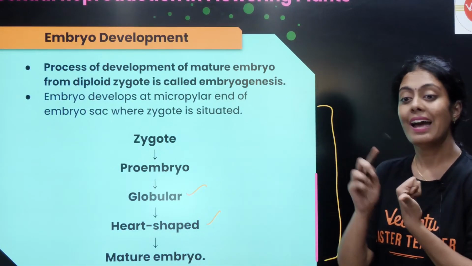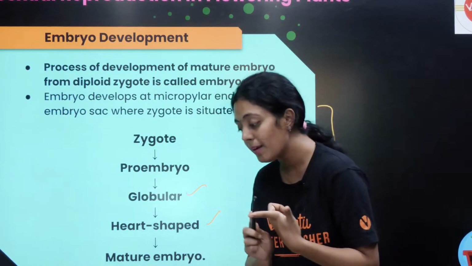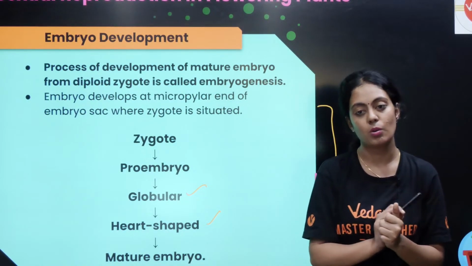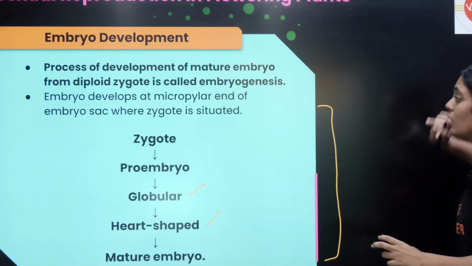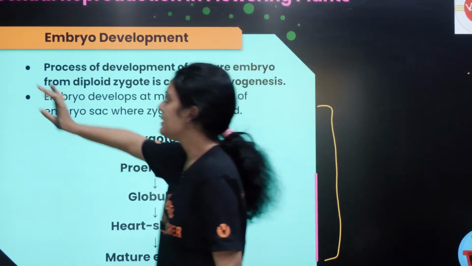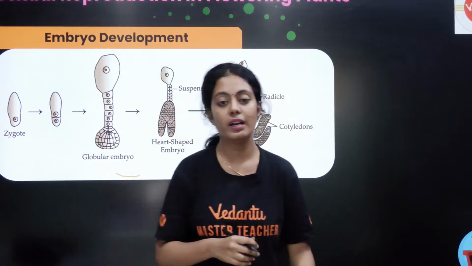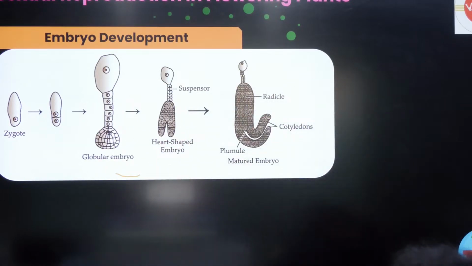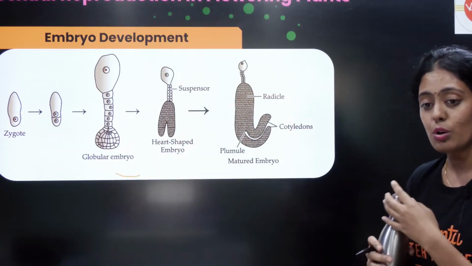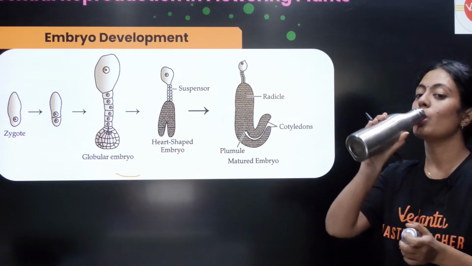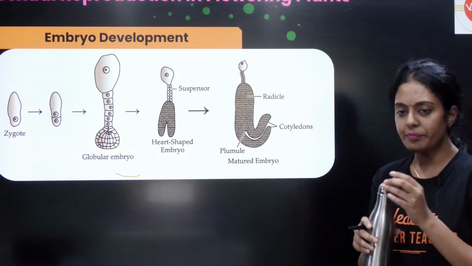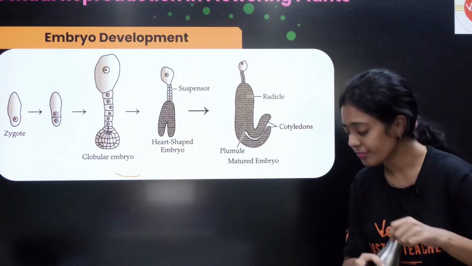First நாம என்ன பார்த்தோம்? Endosperm development பார்த்தோம். இப்போ நாம என்ன பார்க்கறோம்? Embryo development பார்க்கறோம். Okay, so that embryo is very important because that is what is going to develop into your seed. Okay, இதுதான் உங்க textbookல கொடுத்திருக்க picture. Okay, you have zygote, globular embryo, heart shaped embryo and a mature embryo. Any doubts still here?